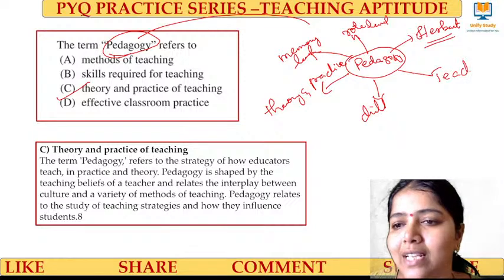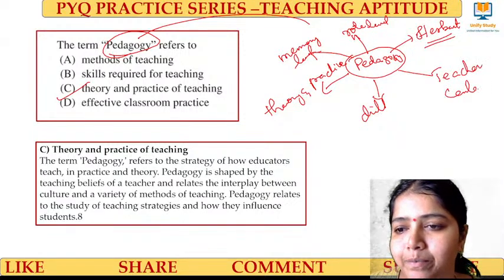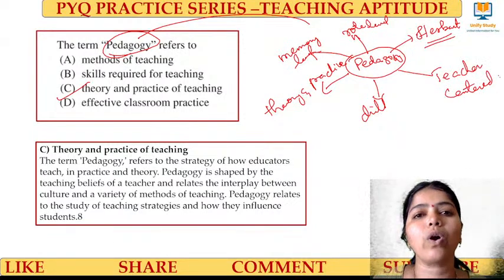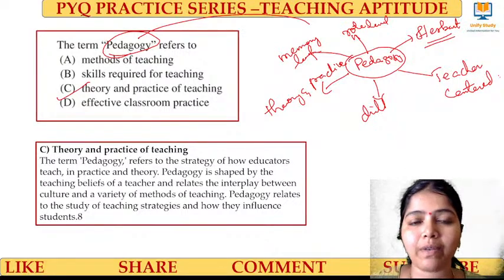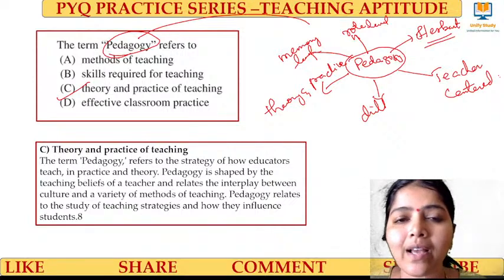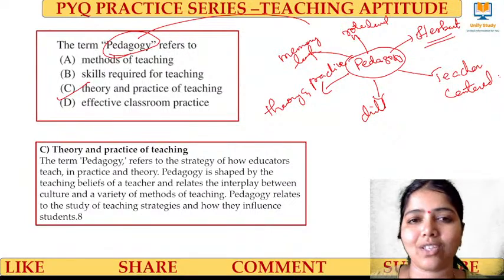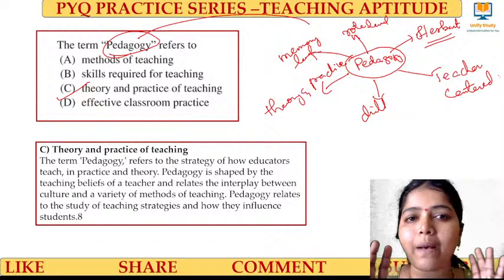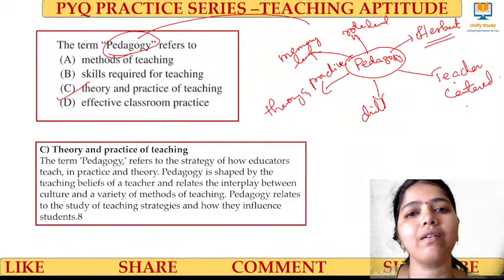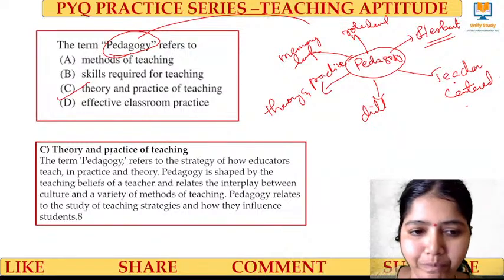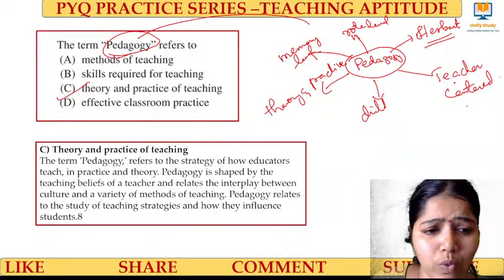Very important: this is teacher centered. What we call teacher centered is that the teacher will be the main focus. He or she will be giving the content, and that content will be received by the student. The student will be the passive listener. Clear? And that we call the teacher centered way of learning and teaching. And here the pedagogy refers to what?